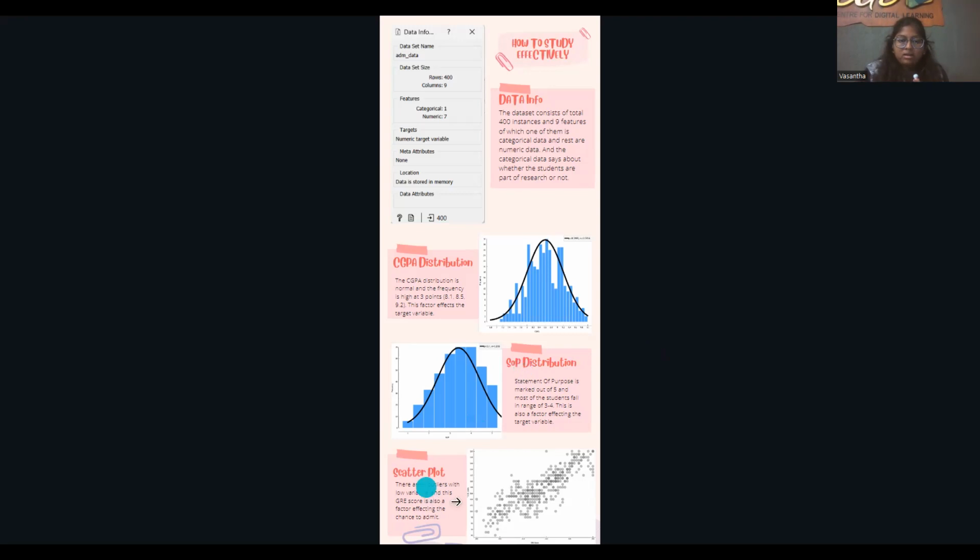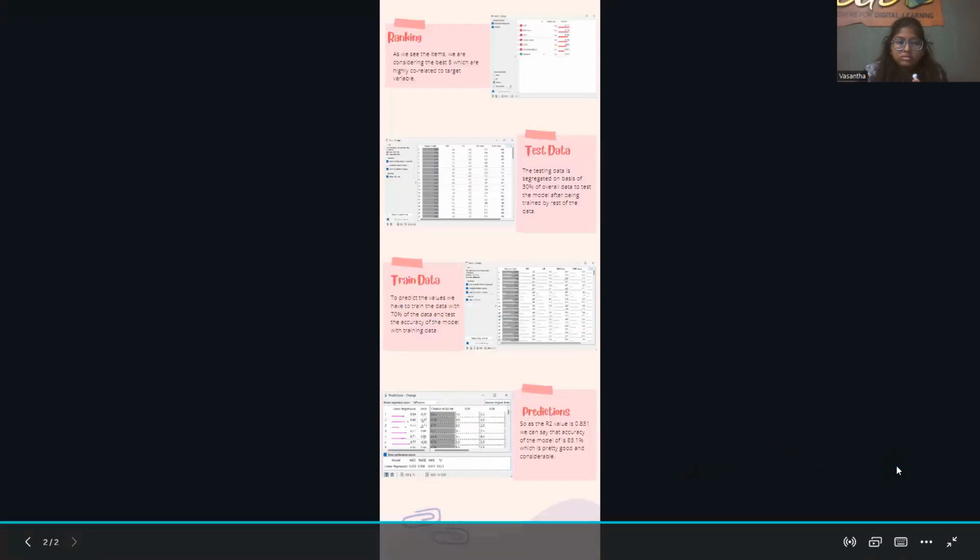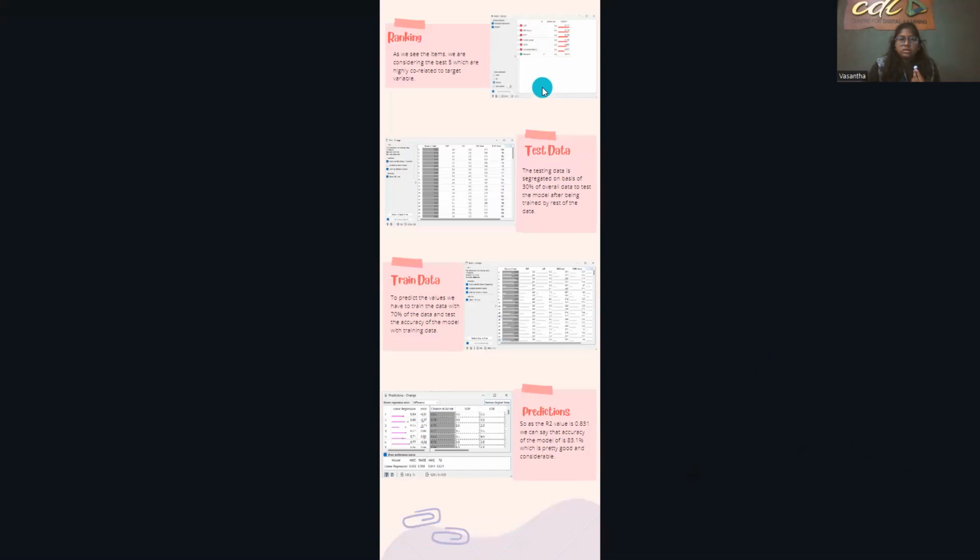And again, the scatter plots have 5 outliers with low variance, and this GRE score is also a factor affecting the chance to admit, and hence the scatter plot is in this form. And if we look at the other factors like the rankings here, the rankings are based on the correlation between the two variables. As we can see, the items consist of the 5 best of the whole data, which are highly correlated to the target variable, which is the admission into the university.